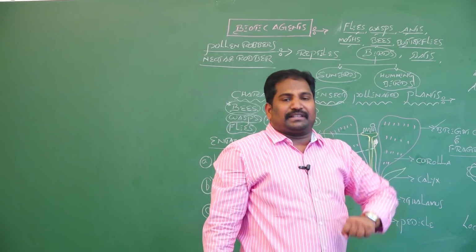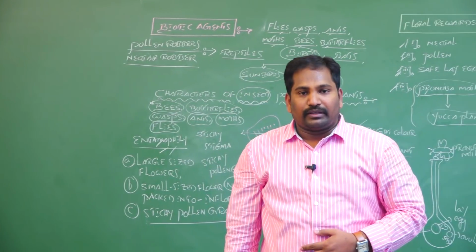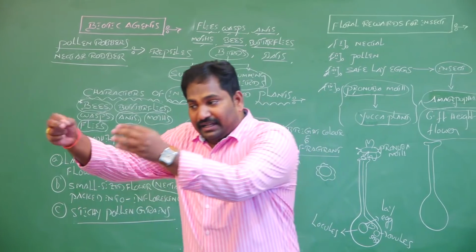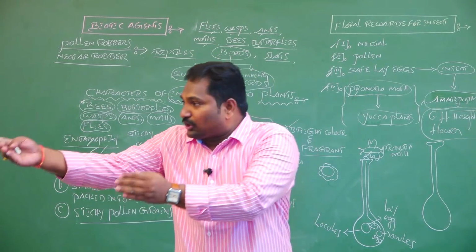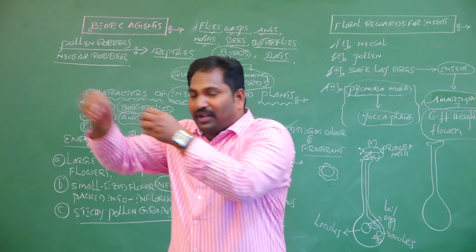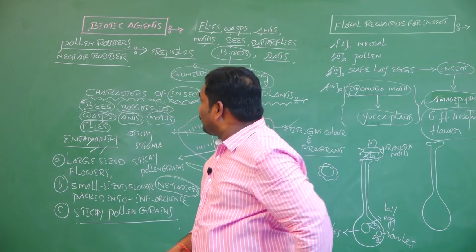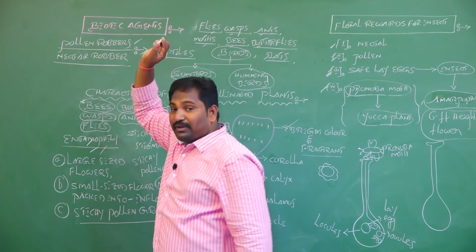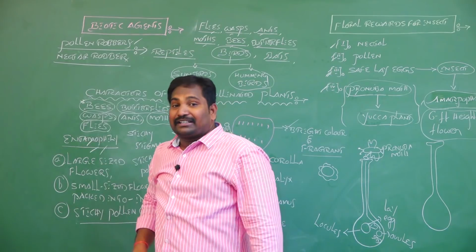In some plant species or some species of insects, the insects collect nectar from the flower, and they collect pollen from the flower, but they are not bringing about pollination. Such kind of insects are called pollen robbers or nectar robbers.